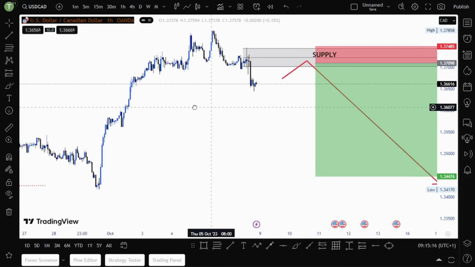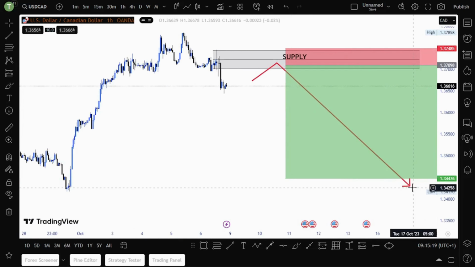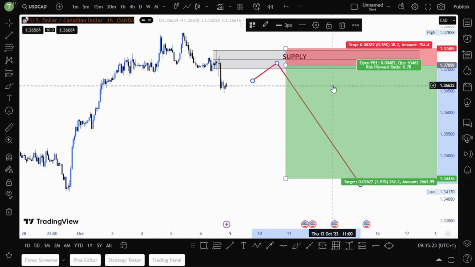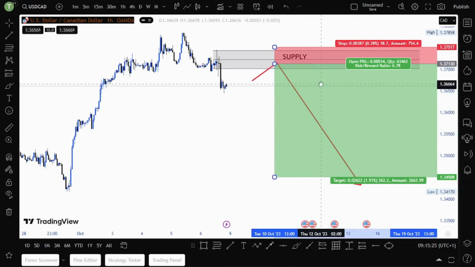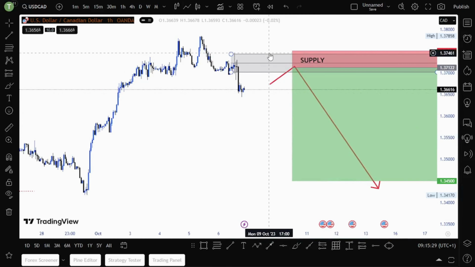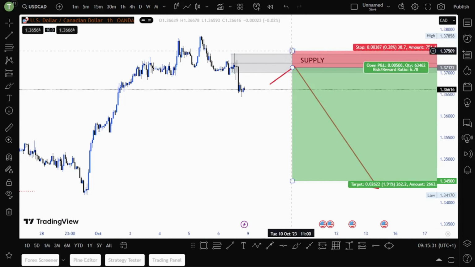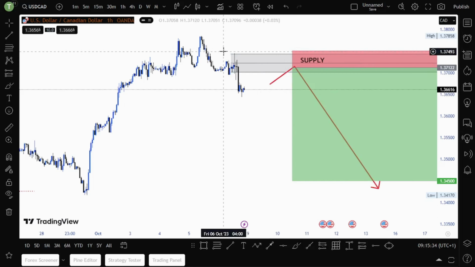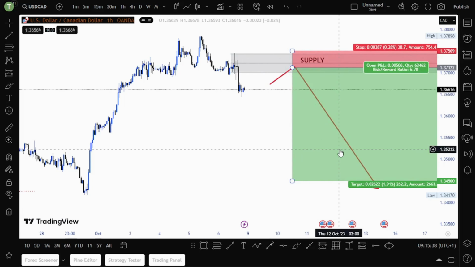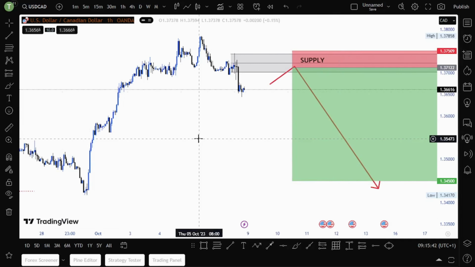Once we get a pullback, we enter our sells. We put our SL, our stop loss, above this high. We target this low, so a 1 to 6 risk reward ratio. So that is my view on USDCAD.